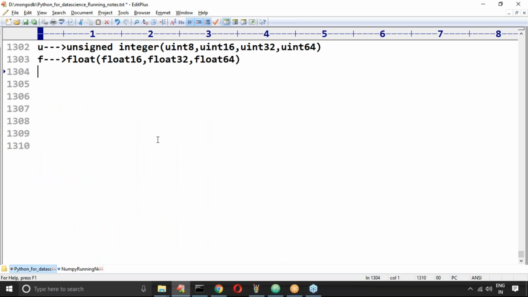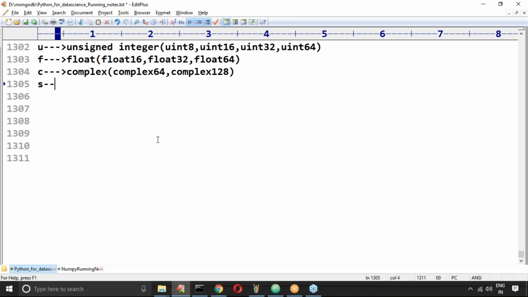Okay, F, float. Similarly, C is there, sir. What is that C? Complex type. For complex also, complex 64, comma, complex 128. Both the things are there, sir. Complex 64 bit is there, complex 128 bit is there.